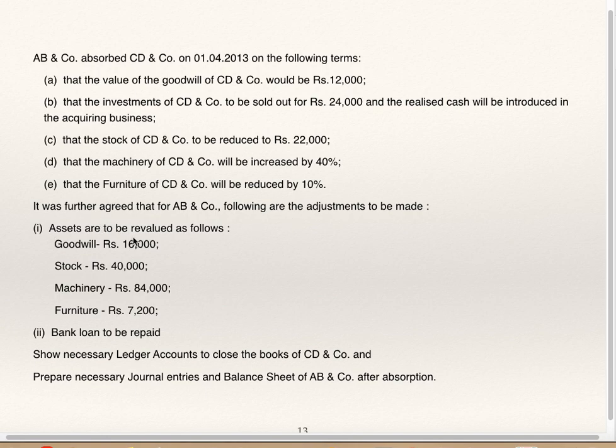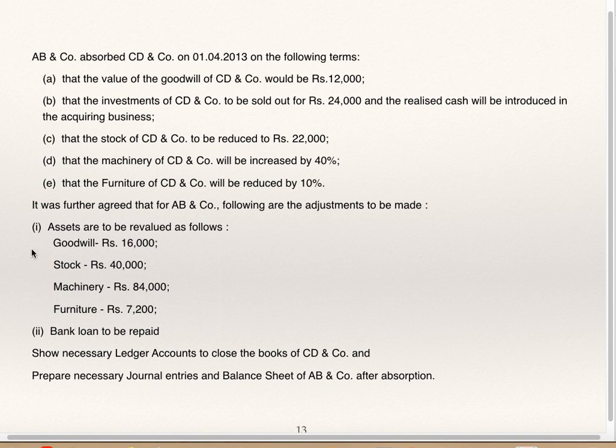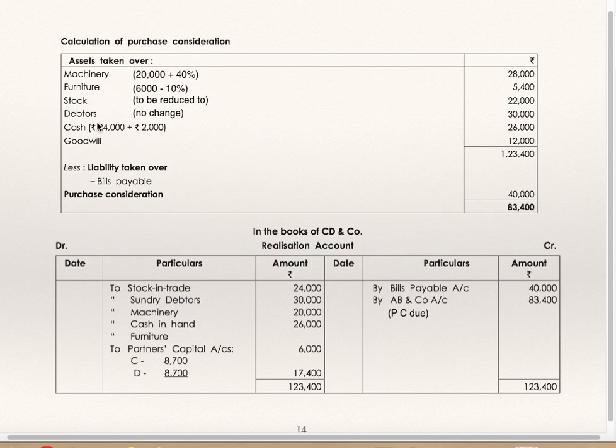Now we'll see adjustments of AB and company. Assets are to be revalued as goodwill 16,000, stock 40,000, machinery 84,000, furniture 7,200, bank loan to be repaid. Show necessary ledger accounts to close the books of CD and company and prepare necessary journal entries and balance sheet of AB and company after absorption. So first you are supposed to calculate purchase consideration of CD and company.